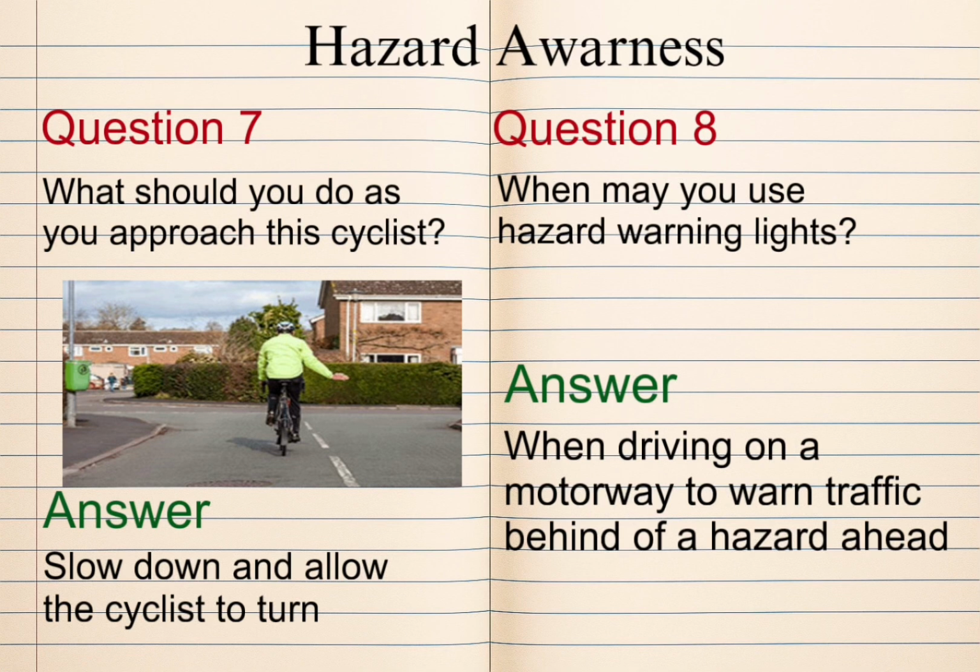Question 7. What should you do as you approach this cyclist? Answer. Slow down and allow the cyclist to turn. Question 8. When may you use hazard warning lights? Answer. When driving on a motorway to warn traffic behind of a hazard ahead.